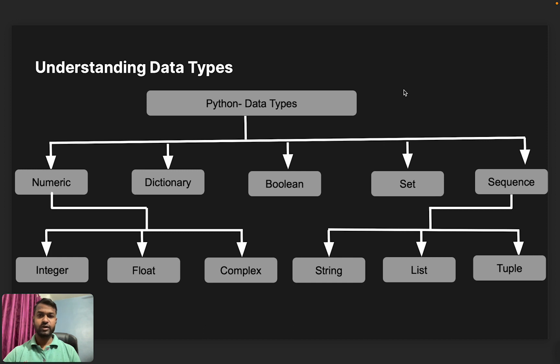In this session, we will learn about the next data types. In the last session, we learned about the numeric data types: integer, float, and complex. In this session, we will focus on the sequence data types. Under sequence, we have three data types: string, list, and tuple.